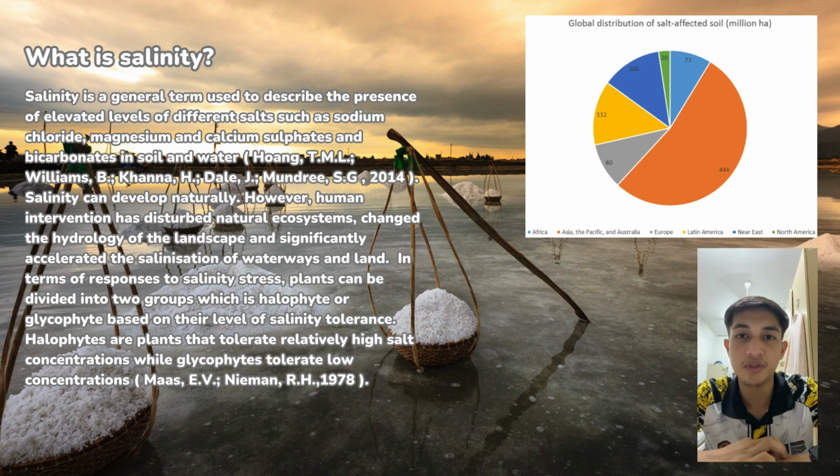In terms of response to salinity stress, plants can be divided into two groups, which are halophyte and glycophyte, based on their level of salinity tolerance. Halophytes are plants that tolerate relatively high salt concentration, while glycophytes tolerate low concentration.